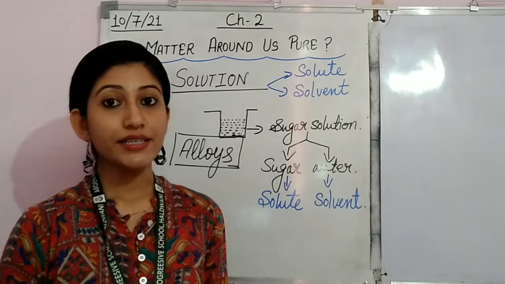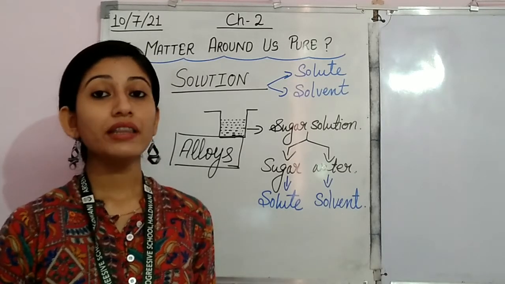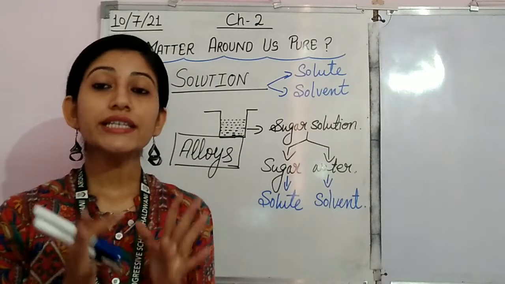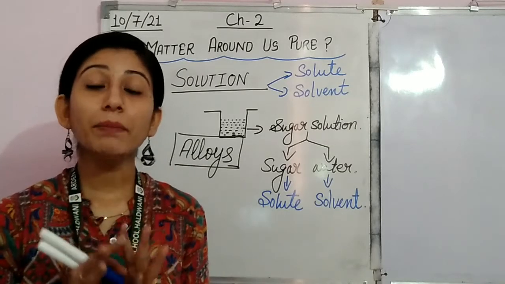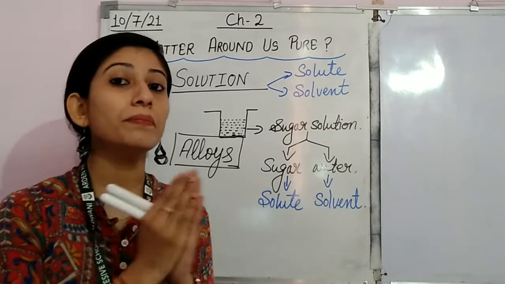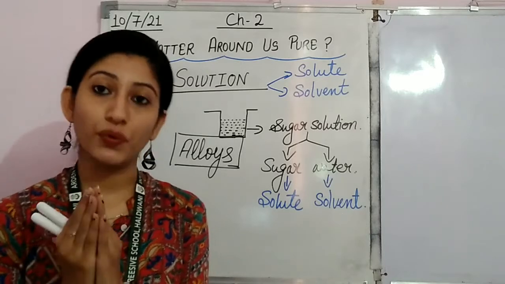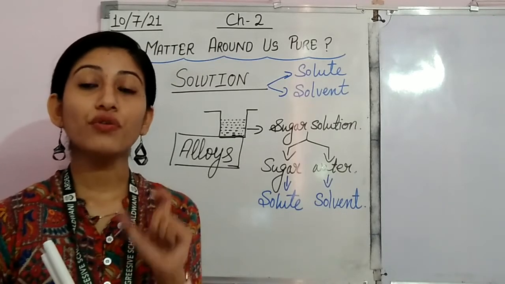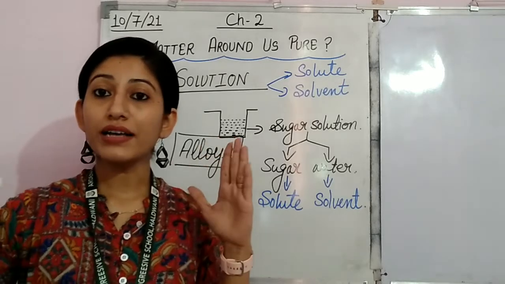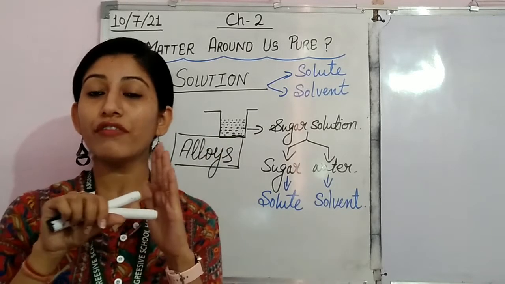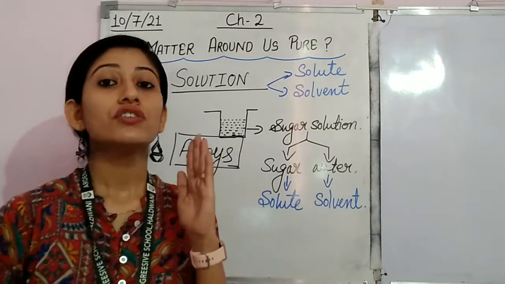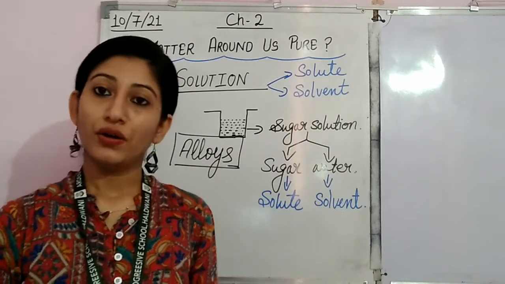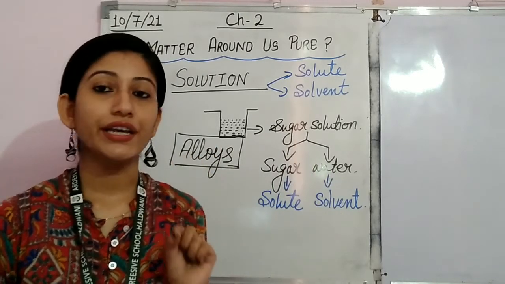Now students, when the particle size is very small, these particles are unable to scatter a beam of light. When we try to pass a ray or beam of light through that solution, the solution is unable to scatter it, because the particle size is very small.